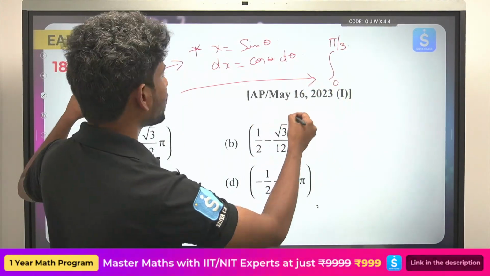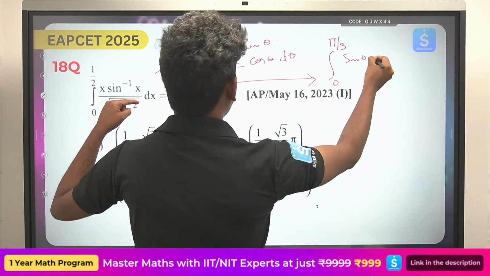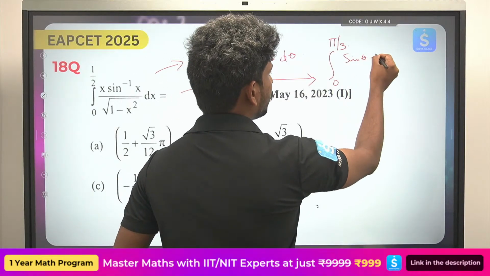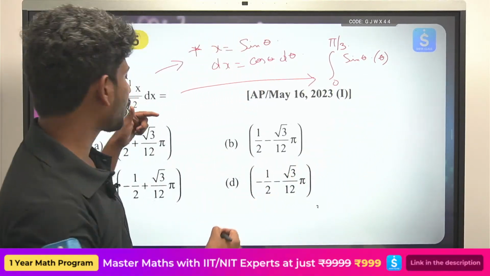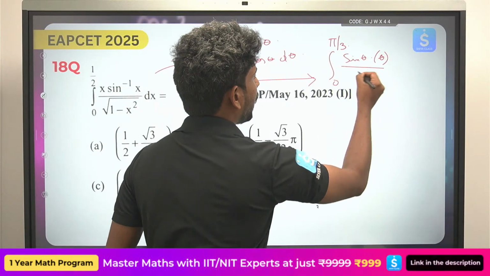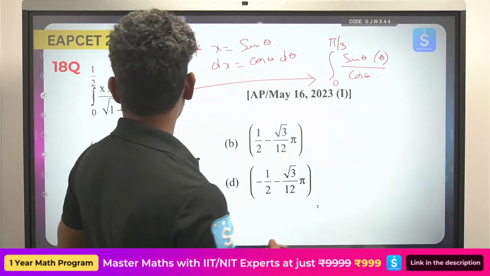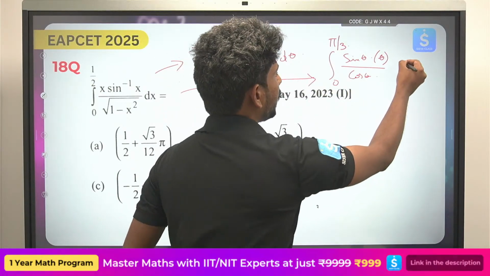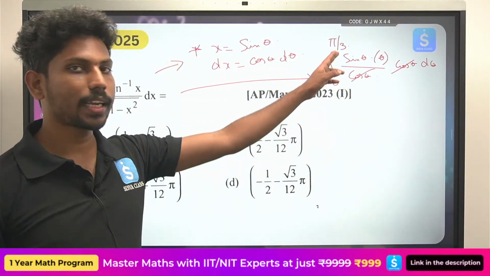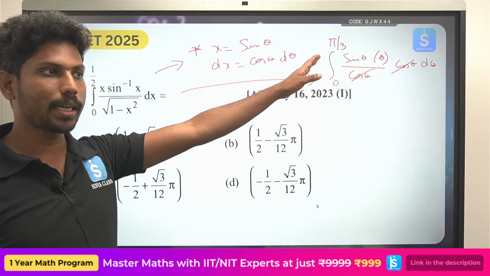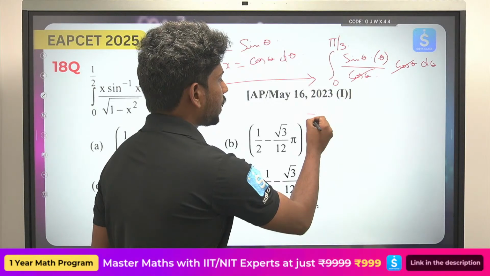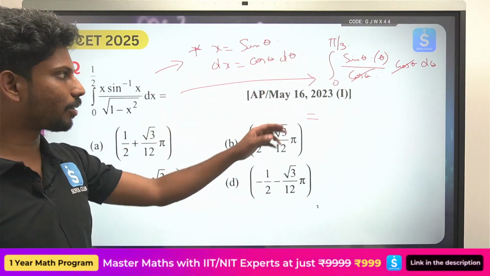and x is nothing but sine theta, and sine inverse sine theta is nothing but again theta. So that will be theta by under root of 1 minus sine square theta, that will be cos square theta, that will be cos theta. So dx is nothing but cos theta d theta, so you can cancel cos theta d theta, and now you can use the uv rule, u integral v minus integral of u dash integral v. So you can directly use that, and from there directly you can apply the limits. Okay, I hope it's clear.